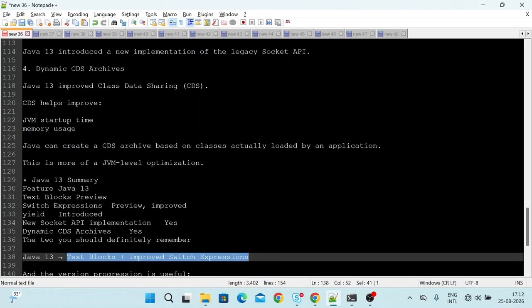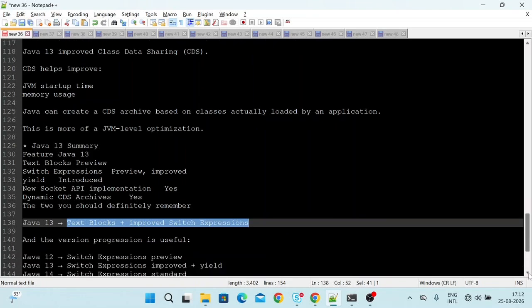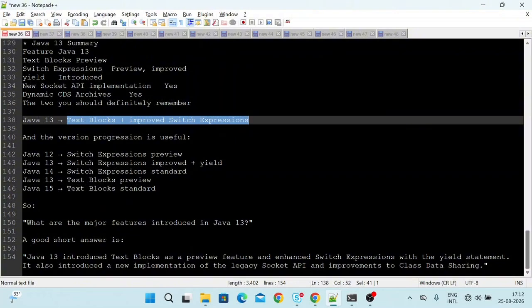The version progression is useful. The switch expression progression is like this: in Java 12 switch expression preview was introduced, in Java 13 switch expression improved plus yield, and in Java 14 switch expression is standard. Similarly, Java 13 is text block preview, and then in Java 15 we will see that text block becomes standard.